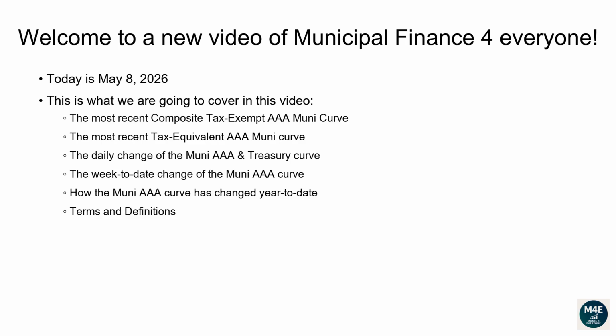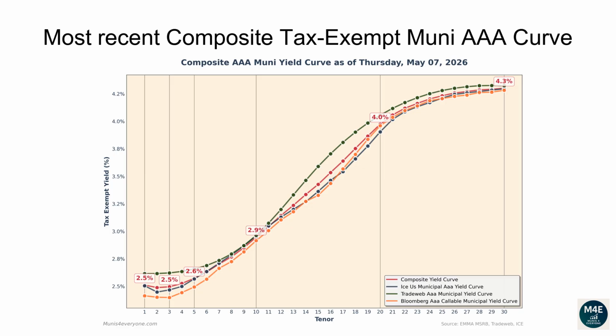Terms and definitions. Let's go over the most recent composite tax-exempt Muni AAA curve. The following composite tax-exempt yield curve is based off the most recent ICE, TradeWeb, Bloomberg yield curves that are available on the MSRB website, plus some proprietary extra adjustments, as of May 7, 2026.